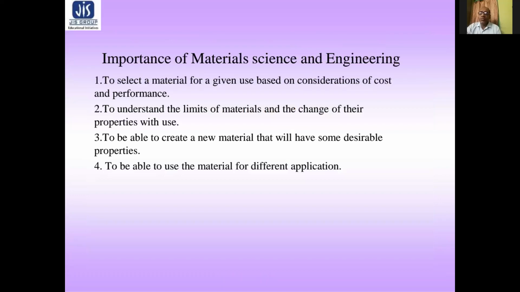Next is the importance of material science and engineering. So we should know, all engineers need to know about materials. Even the most immaterial fields like software or systems engineering depend on the development of new materials, which in turn alter the economics, like the software-hardware trade-off.